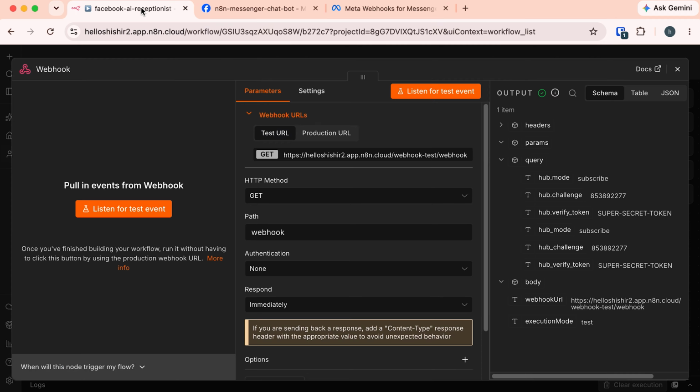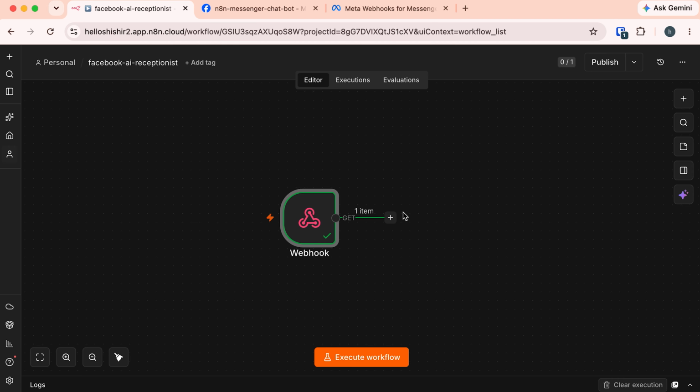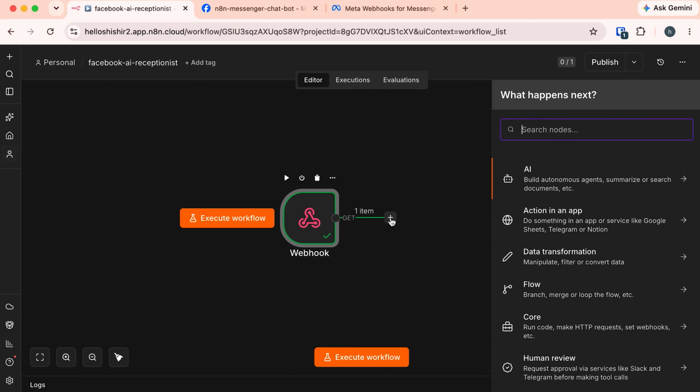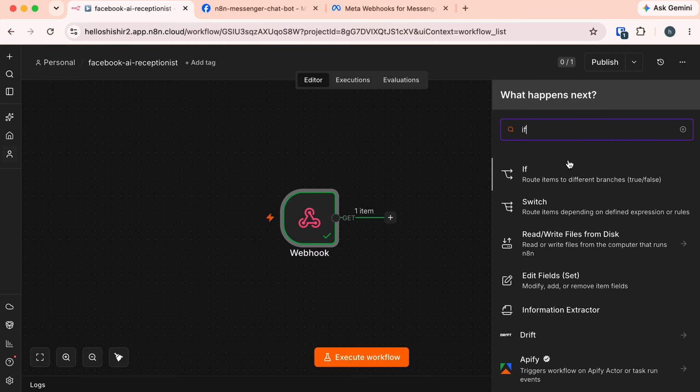So if we go back to our n8n, here you see it has sent us this hub.mode. It also provided this hub.verify token and also this hub.challenge. We are going to match these two values, and if they are the same, then we'll respond with this hub.challenge. So how will we do that? Let's close this. Here, first we need to do the verification. We need to check hub.mode is subscribe and hub.verify token is the token that we defined. We can check this using the if node. Click on this plus icon here, search for if and add it.